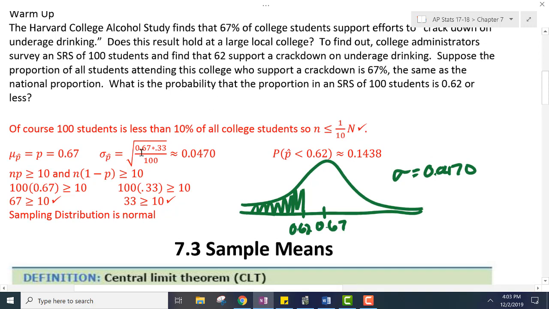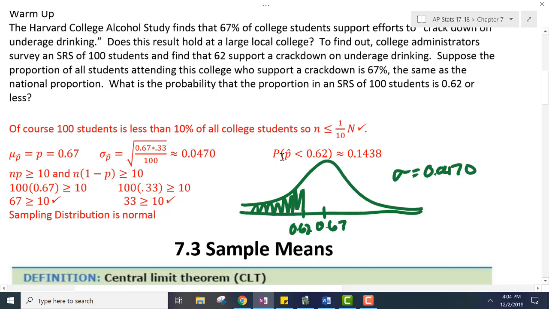Our standard deviation would be the square root of the proportion times 1 minus the proportion over the sample size. Our standard deviation is 0.0470 if we calculate that. To see if it's normal, we have to do the tens. So 100 times 0.67, 100 times 0.33. Of course, 33 is bigger than 10, and so is 67, so the sampling distribution is normal, and we can do it.